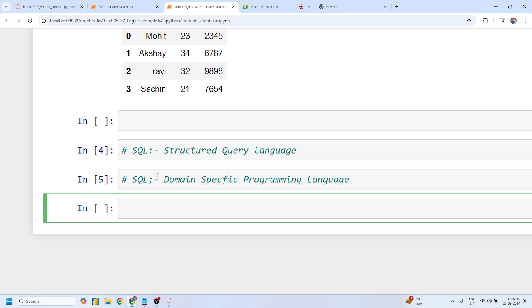This programming language is specifically devoted to a particular domain. You cannot call this language to perform some different task, right? You can only call this language to perform a SQL related task, a tabular data related task. It cannot be used to create software like gaming software and so on. It can only be called if it is required to store particular data.